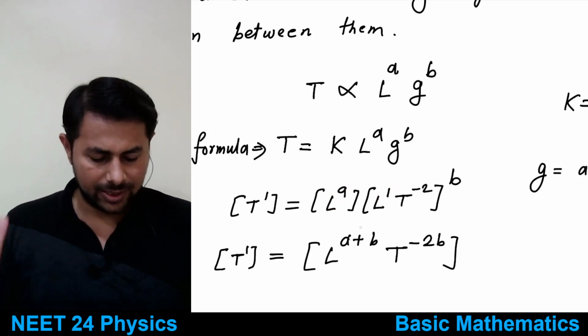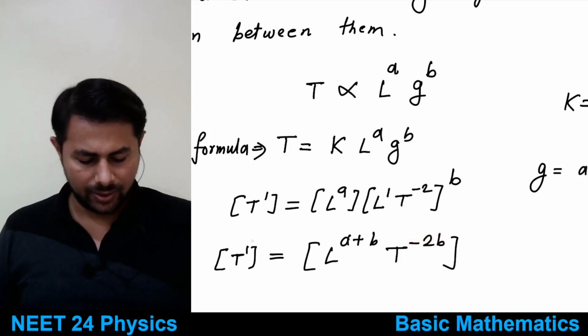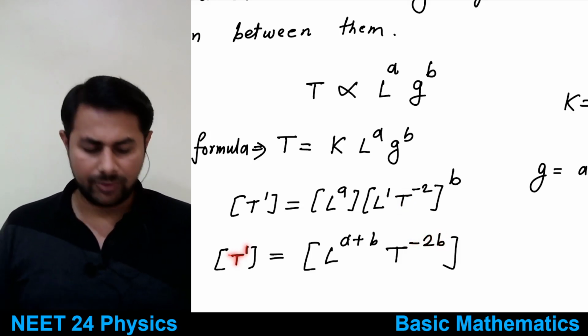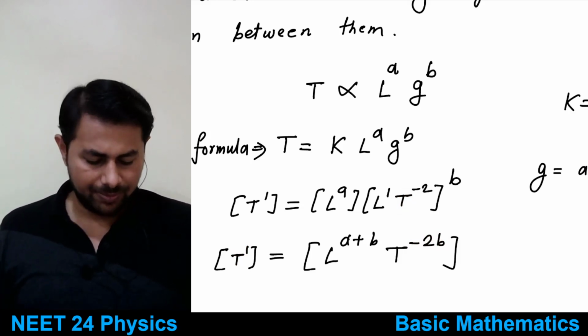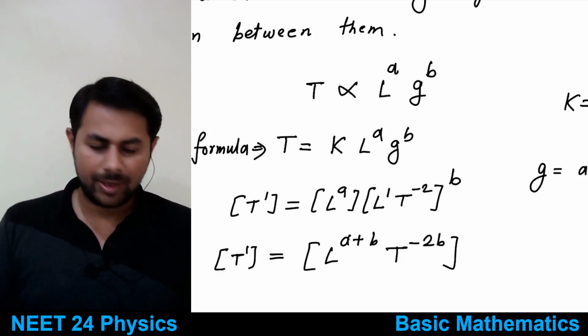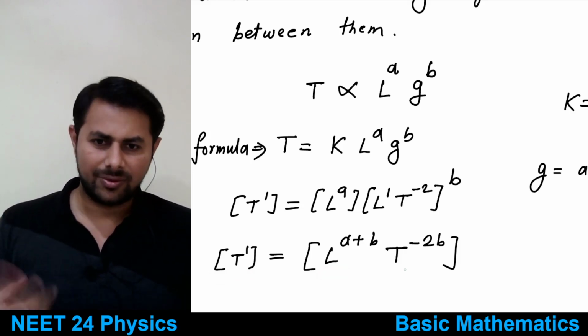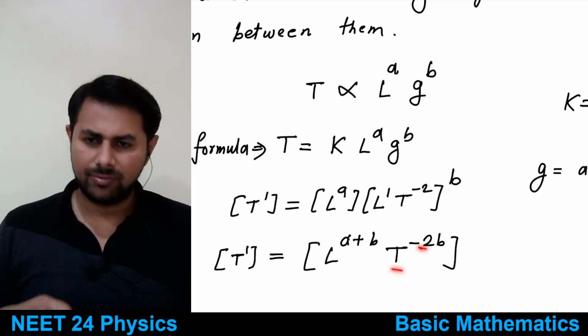So that is l raised to a plus b. Then you have t raised to minus 2b. And on left hand side you only have t raised to 1. So on left hand side you only have t, and on right hand side you have l raised to a plus b and t raised to minus 2b.